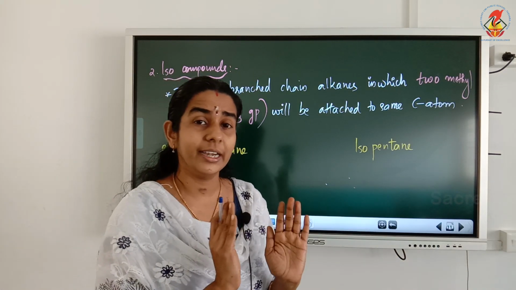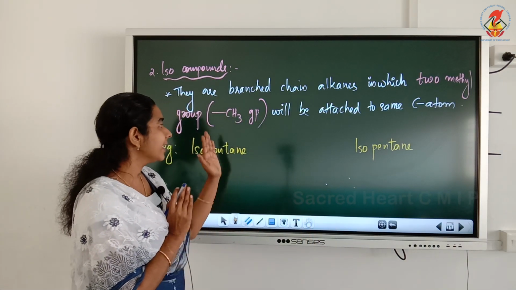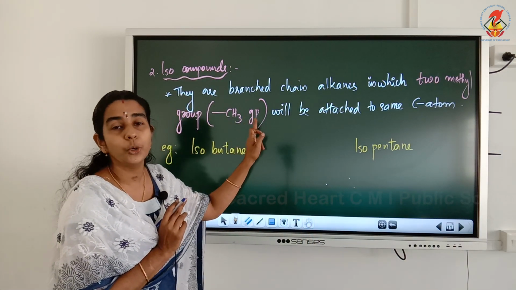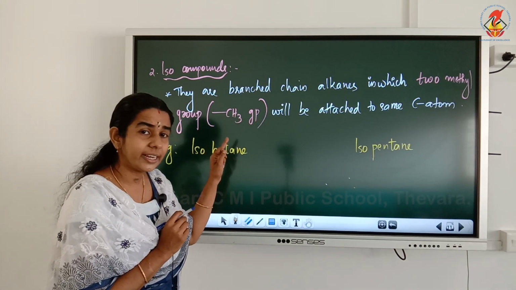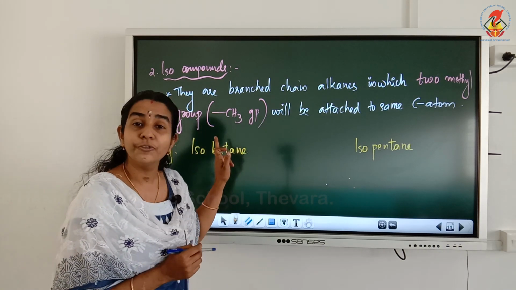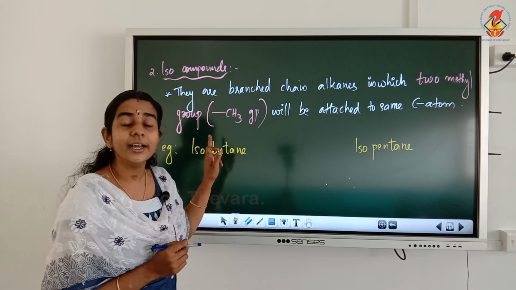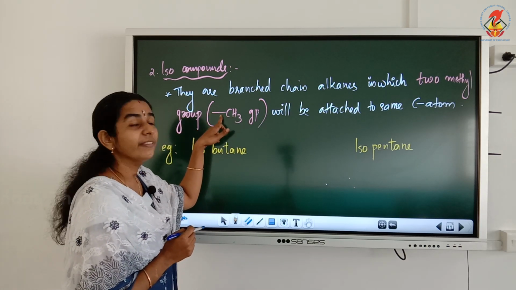Now just study what is meant by a methyl group. Methyl group is the CH3 group. When we write a group or functional group, we write it with a free valency. This dash is called the free valency. So the methyl group representation is a CH3 group with a free valency.